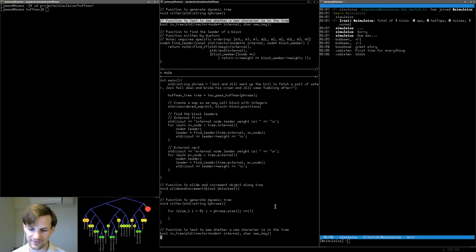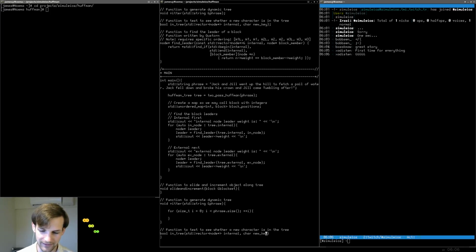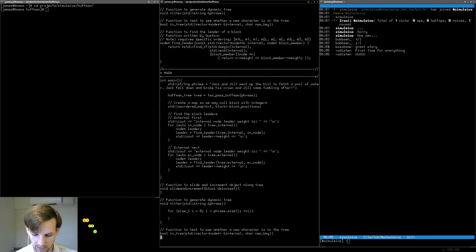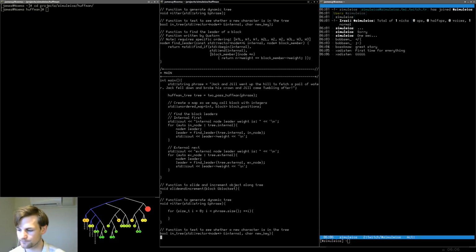Yes, I know, ampersands, thanks. Okay, let me go here. I have accidentally removed a character that I needed. Ampersand. Up to the top, add an ampersand there. Good. Now we go down to the bottom. So what do we need? We need to basically return whether it's in the tree or not. So we have our vector of internal nodes.